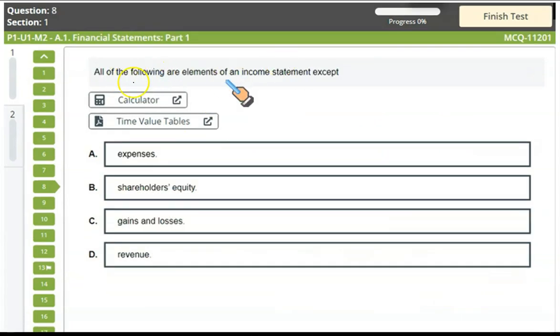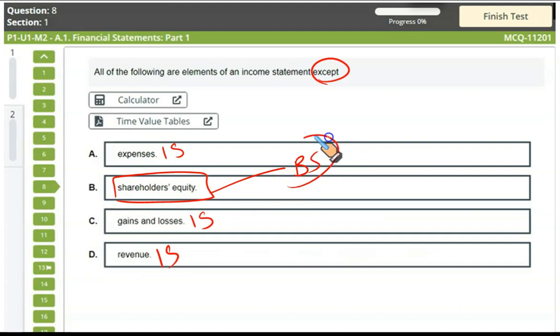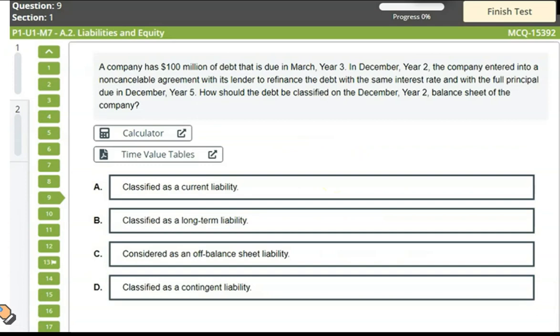It's a very straightforward question. All of the following are elements of an income statement except... Expenses are an item of the income statement. Gains and losses are reported in the income statement. Revenue is an element of the income statement, but shareholder equity is an element of the balance sheet, shown in the statement of changes in equity. So that is B. B is the right answer. Next.